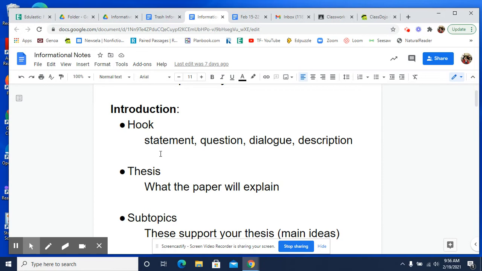Everything else that you write has to be centered around your thesis, okay? So while we are doing this, and I think you were here when we practiced writing the thesis just a couple times, though. So we're going to go over it again.